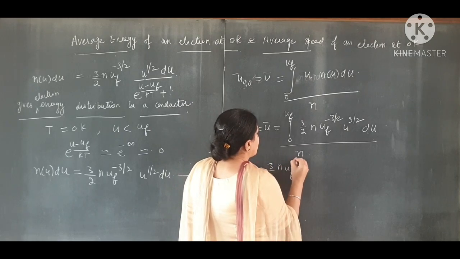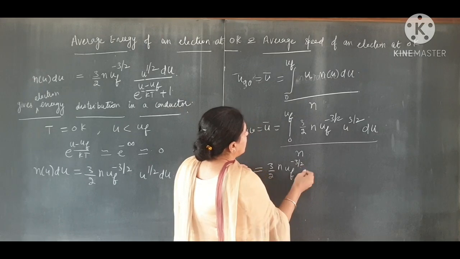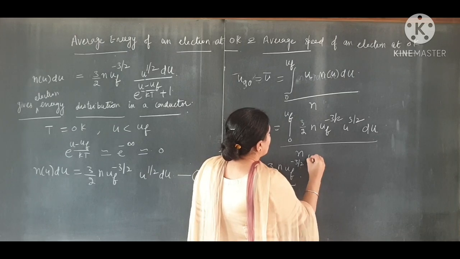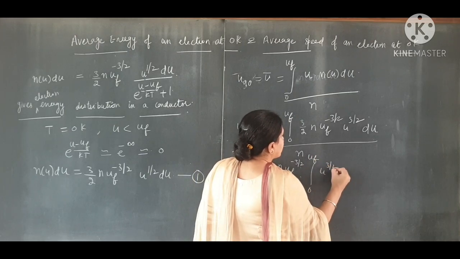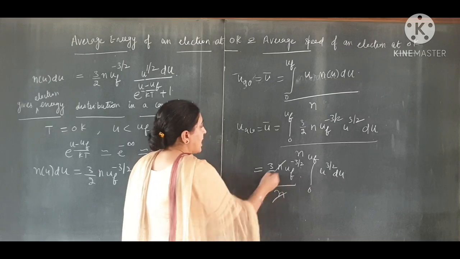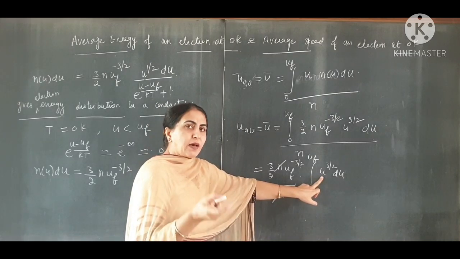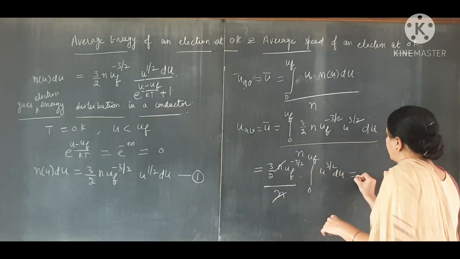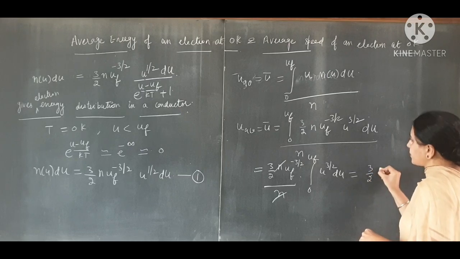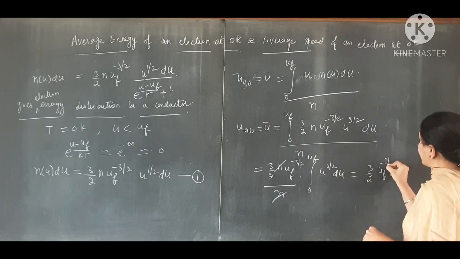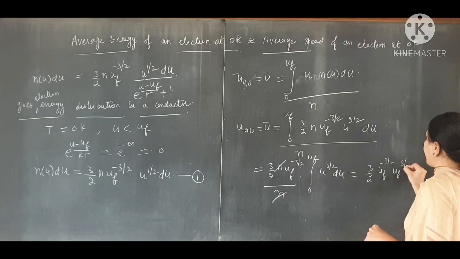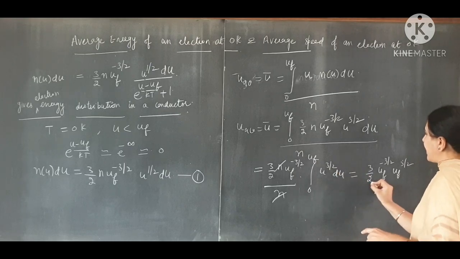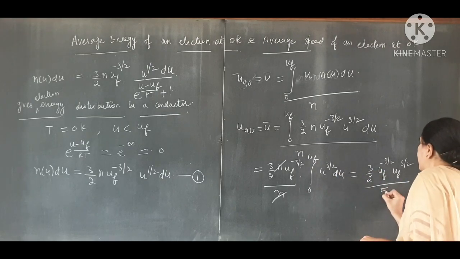Taking the constant terms outside, we have 3 by 2 u_F raised to power minus 3 by 2, divided by N, times the integral from 0 to u_F of u raised to power 3 by 2 du. N goes with N. The integral of u raised to power 3 by 2 becomes u raised to power 5 by 2 divided by 5 by 2.